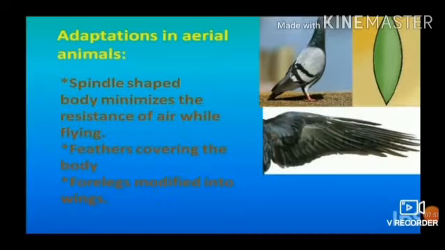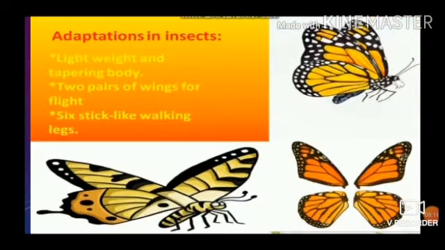Adaptation in aerial animals. Spindle-shaped body minimizes the resistance of air while flying. Feathers covering the body. Forelegs modified into wings. Air sacs in the body to increase buoyancy. Hollow bones making the body light in weight and adapted for flying.